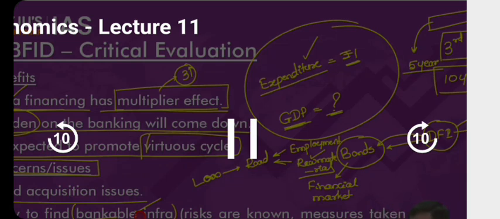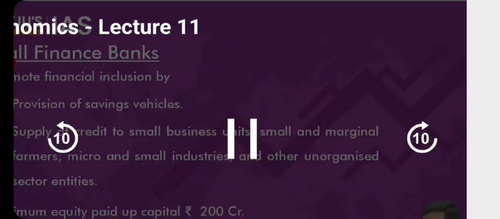So for any project, there is a risk involved. But when you say bankable infrastructure projects, the risk is there, but there's a plan to counter the risk. There are certain alternative plans to reduce or minimize the risk. That is called a bankable infrastructure project. So this is basically the discussion regarding NABFID.